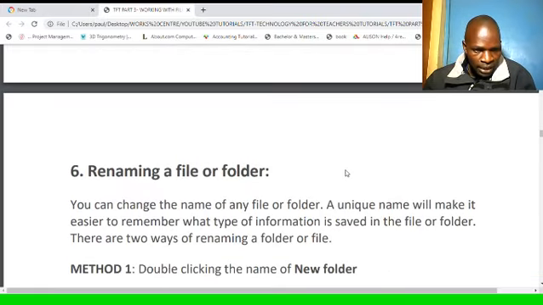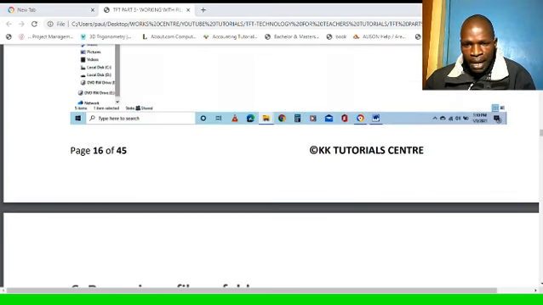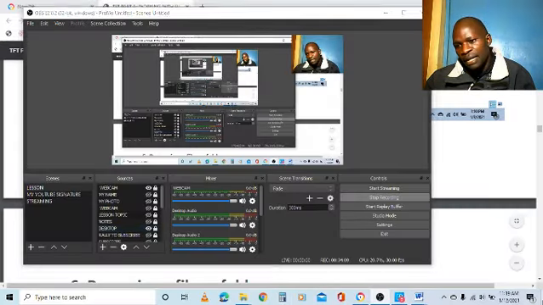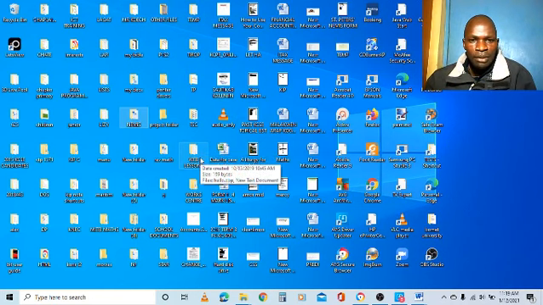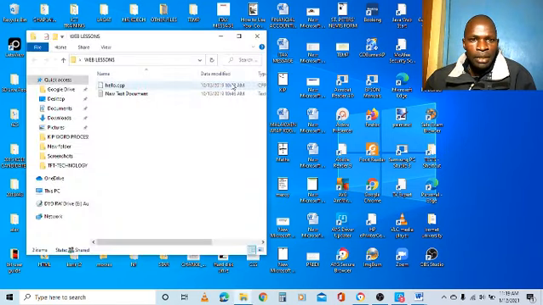I want to take you to my desktop so that we see the two ways of creating a folder. So back to my desktop. So we are here in my desktop. I want to go to one of the folders here. I call it web lessons, including this tutorial. So it's inside there, so I can open there. So I double click to open the folder.